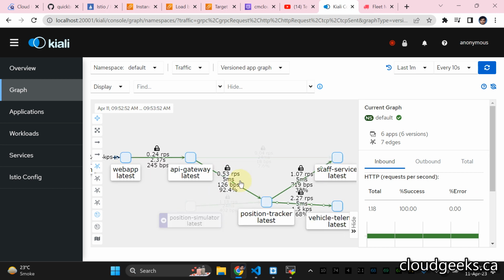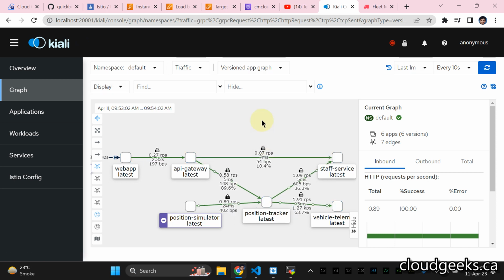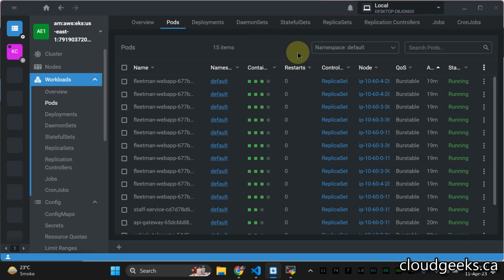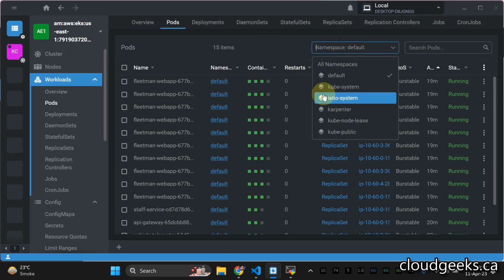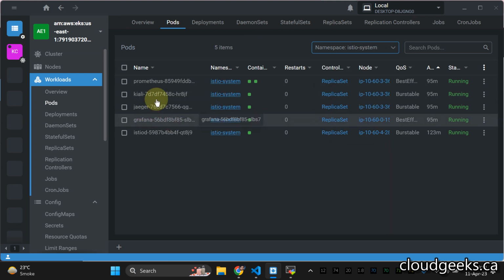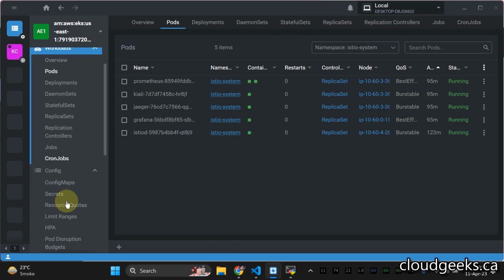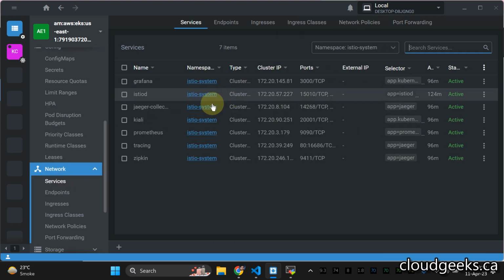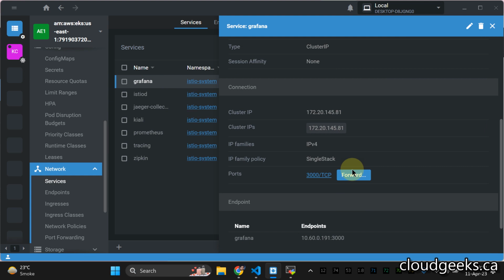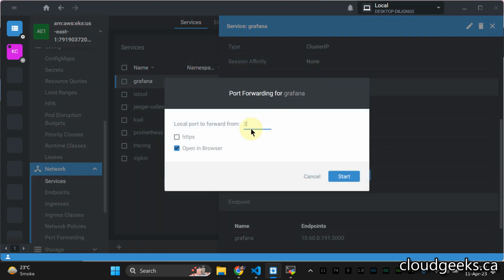In the last, I'm going to add one more thing regarding the Grafana graph. By applying that particular stuff, you need to watch a particular video. So if I navigate to this Istio system, I'm going to do the port forwarding, instead of to the pod, to the service, and we are going to use port 3000, right? Let me do that.